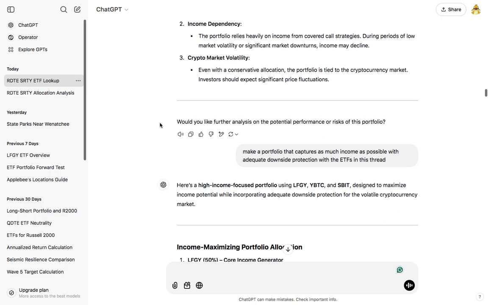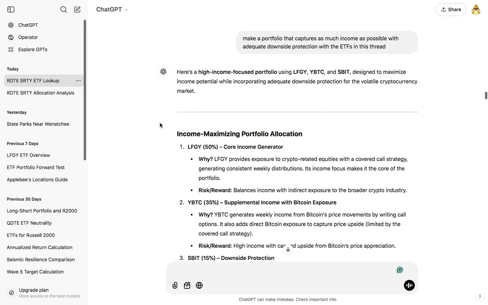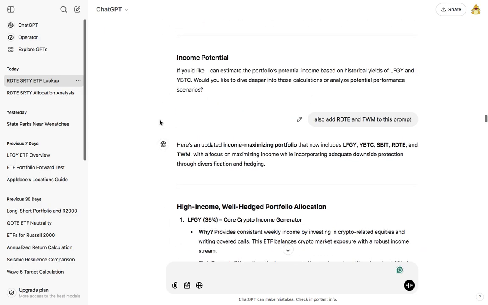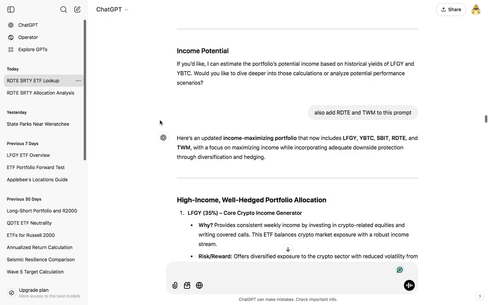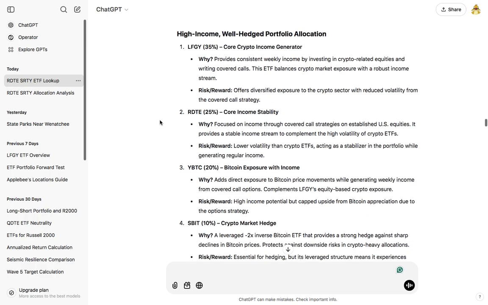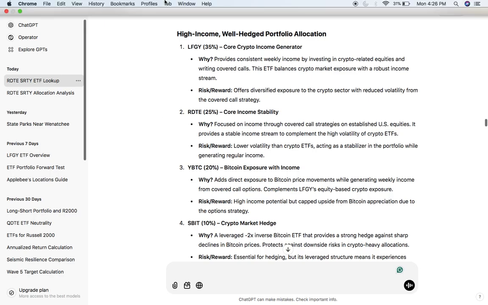And then what I said is add RDTE and SRTY into this mix. And that's where it really got interesting. I said add RDTE and TWM to this prompt. Here's an updated income maximizing portfolio that now includes LFGY, YBTC, SBIT, RDTE, and TWM. It said LFGY, 35%, core crypto income generator. Why? Provides consistent weekly income by investing in crypto-related equities and writing covered calls. This ETF balances crypto market exposure with a robust income stream.